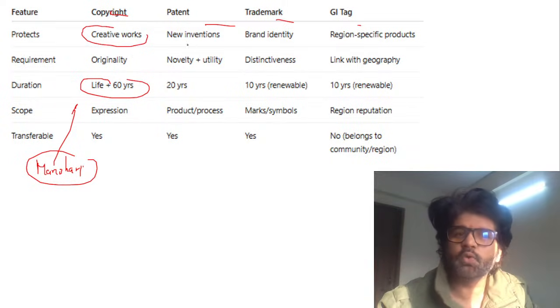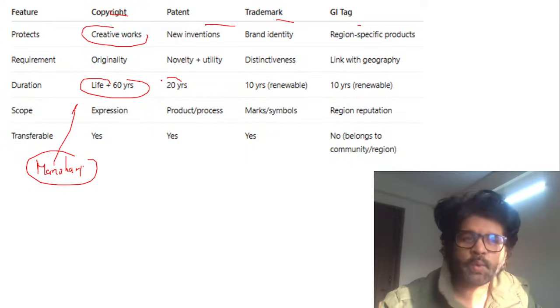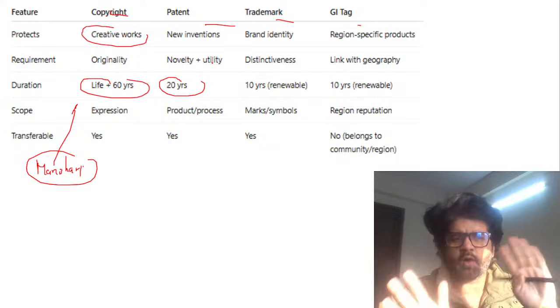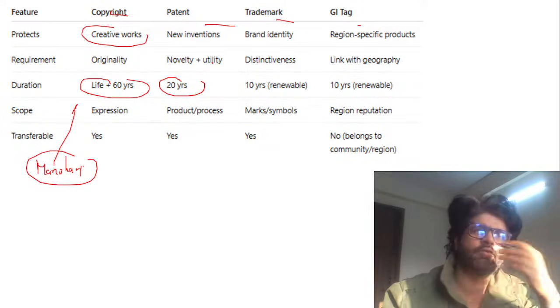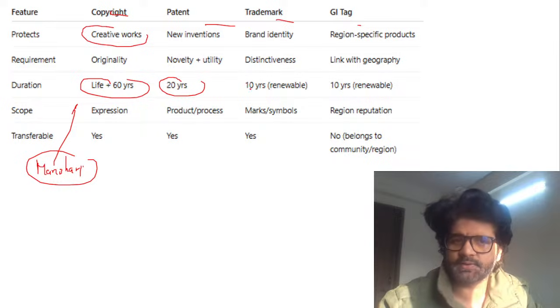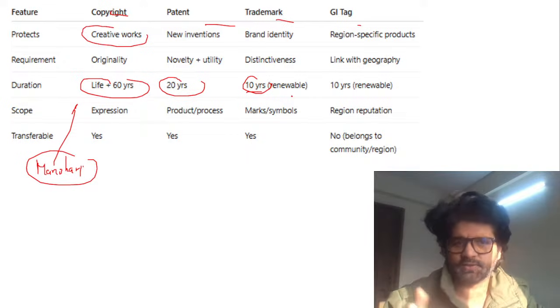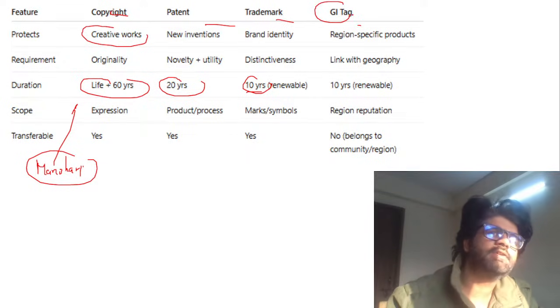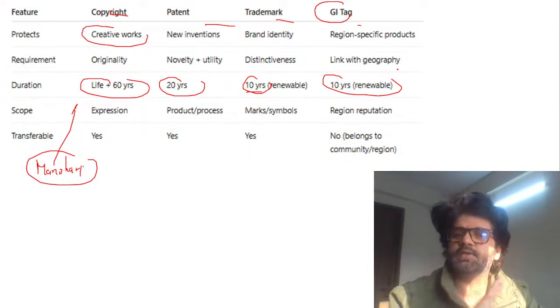Copyright. Patent, new invention. Say a company in Hyderabad makes a new drug. For 20 years they will get the patent. Again, it hovers, but the general phenomenon is 20 years for the patent, and then they have to apply for a trademark. 10 years. Parle-G, Britannia, they have their own logo. 10 years renewable. GI tag: Darjeeling tea, Bengal Rasagulla, Odisha's Rasagulla. Bengal and Odisha fighting over Rasagulla. 10 years renewable. Region specific products.